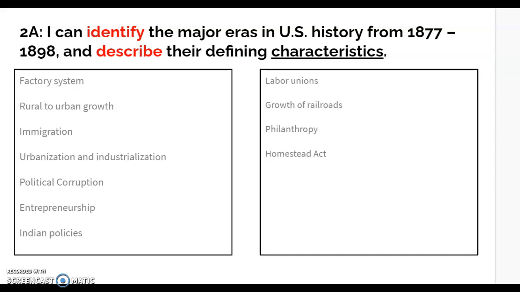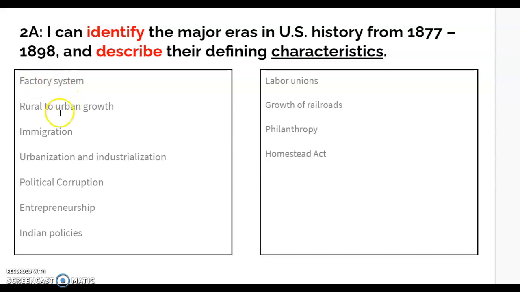Okay, Standard 2A states, I can identify the major eras in U.S. history from 1877 to 1898 and describe their defining characteristics. This standard can go across every single era that you learn about this year. Under the Gilded or westward expansion in the Gilded Age, the characteristics that are under this era, you might see